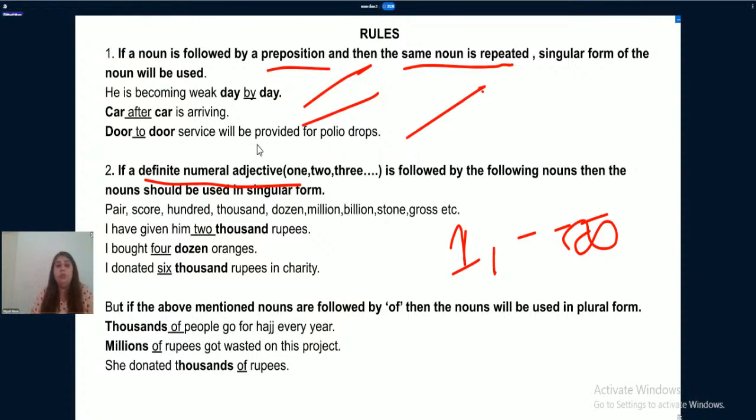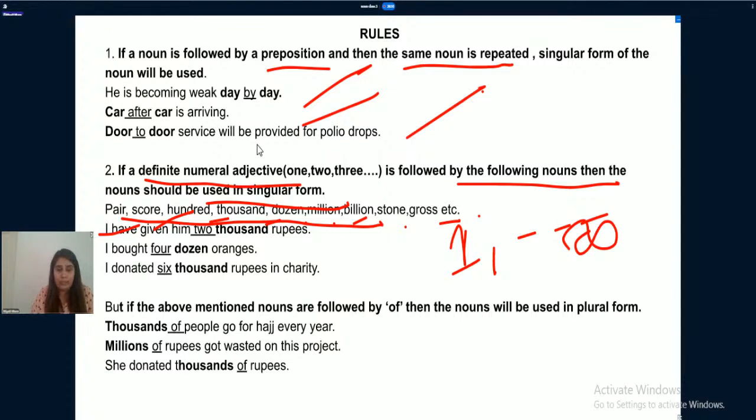If the definite numeral adjective is followed by the following nouns, then the nouns should be used in singular form. Which nouns? Pair, score, 100, 1000, dozen, million, billion, stone, gross, etc. These nouns should be used in singular form.